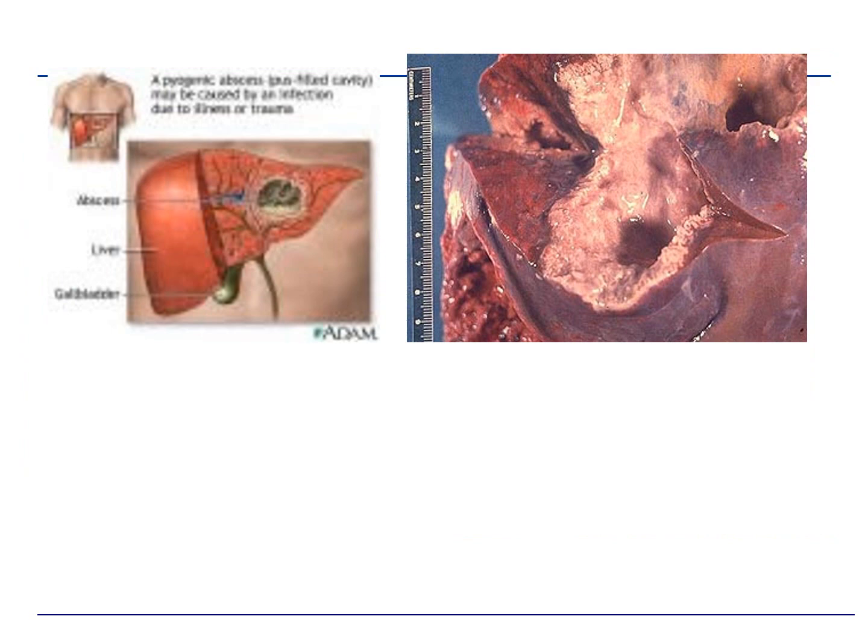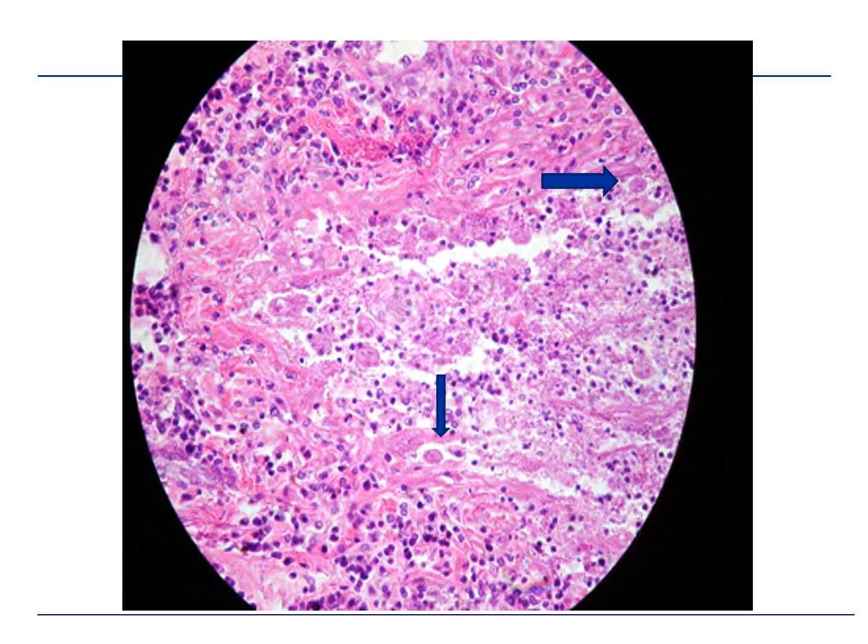Here's one more example in which a cut section of liver is showing an abscess, which is an example of liquefactive necrosis. Here is a microscopic picture of the same, in which with arrows there are shown amoeba, trophozoites of amoeba. So amoebic abscess is another example of liquefactive necrosis. In the center there are amoebic trophozoites, lots of inflammatory cells and necrosis. So this is liquefactive necrosis surrounded by the fibrous capsule and inflammatory cells.